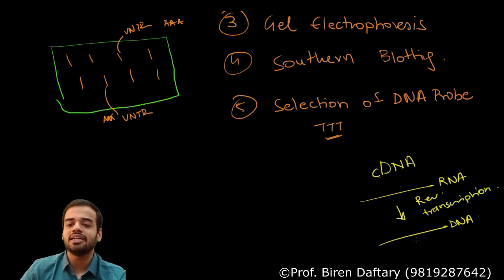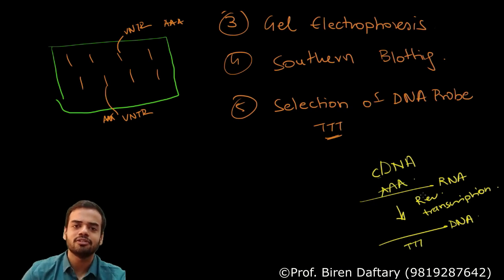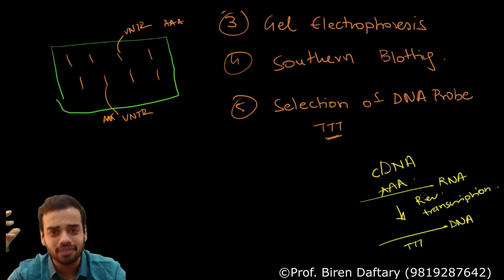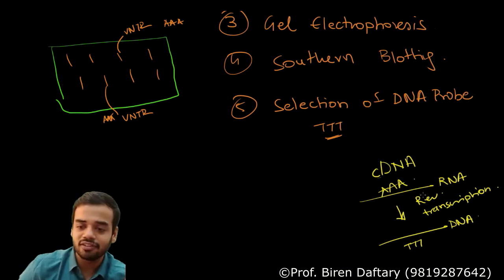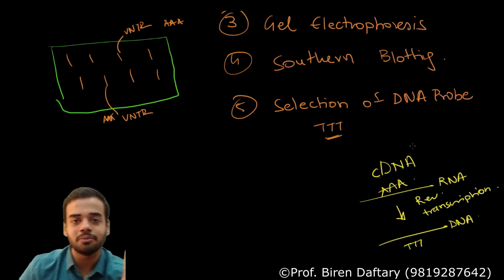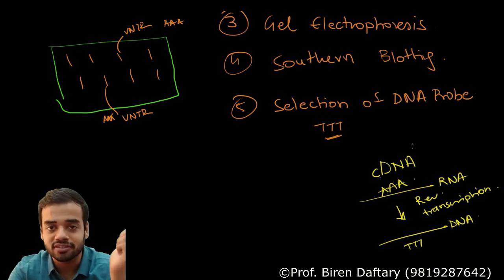If I want TTT, I will use RNA, which is AAA. Reverse transcription, DNA produced will be TTT. This DNA I will take and I will use it as a probe. Or if you have a ready-made TTT sequence, you can take it and use it. Okay, so this cDNA thing is given in your book. So please remember, complementary DNA is a DNA which is formed from RNA by using reverse transcription.